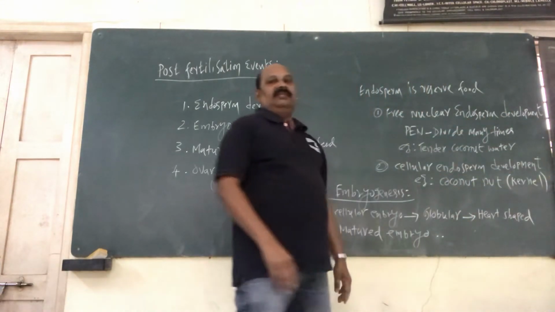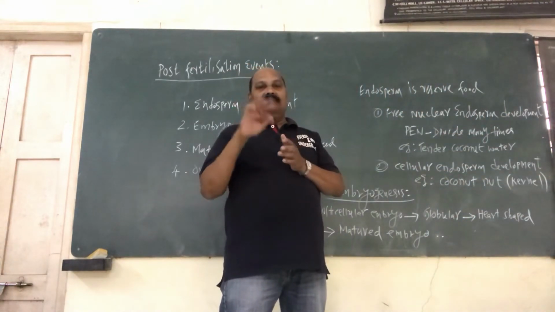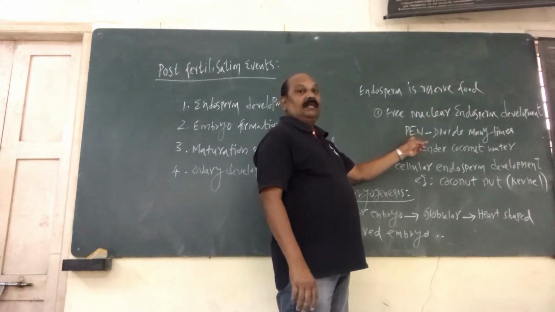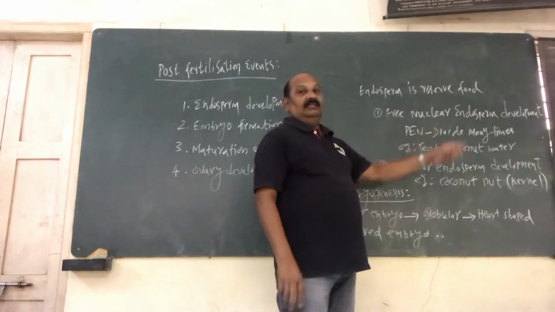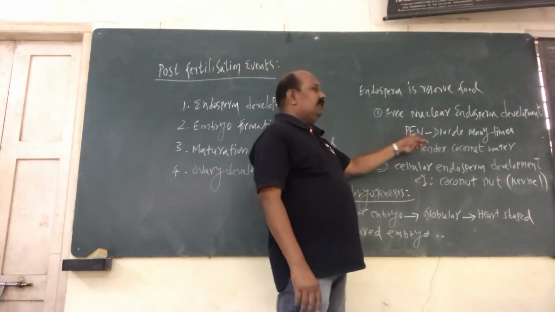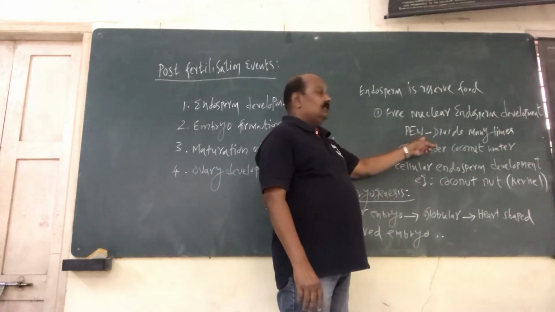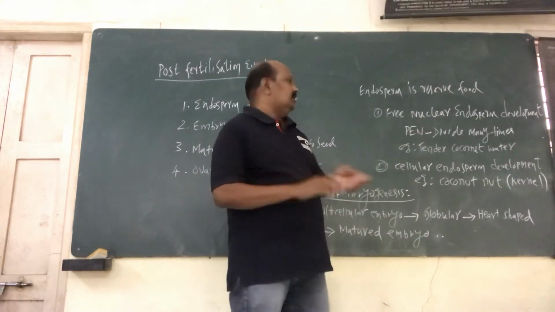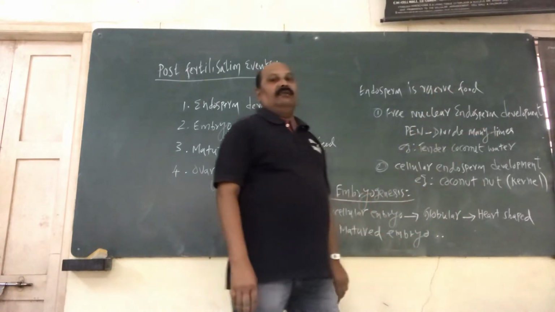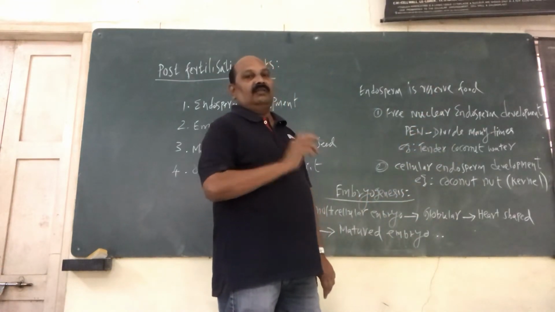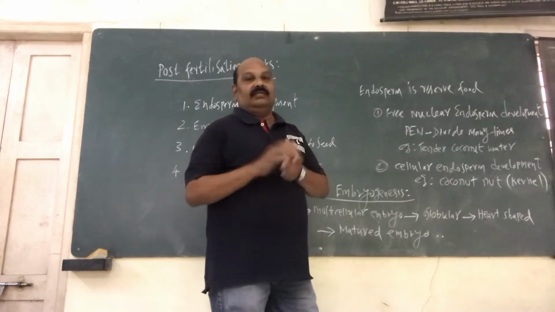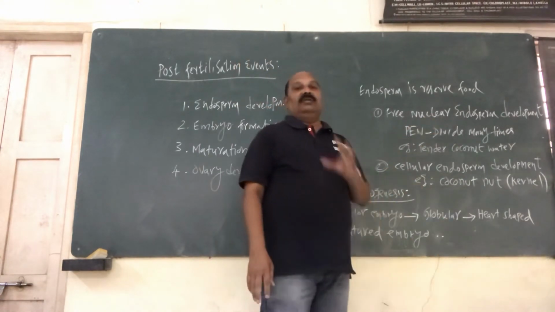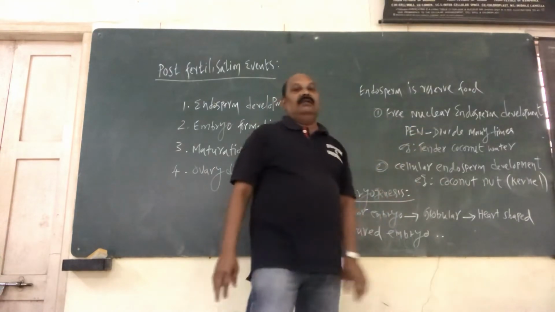What does it mean? Free nuclear means, you remember after the second fertilization, triple fusion, there is a nucleus called primary endosperm nucleus. It is triploid. This primary endosperm nucleus rapidly divides to form so many nuclei. That is what we call free nuclear development of endosperm. The best example for that is tender coconut, where there is water. The complete water is filled with free nuclei. So that is called the first development of endosperm.